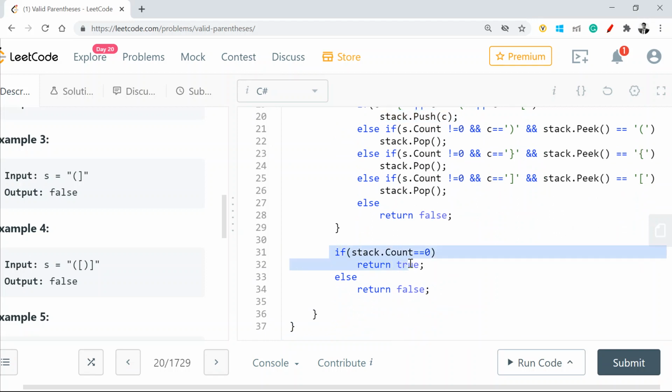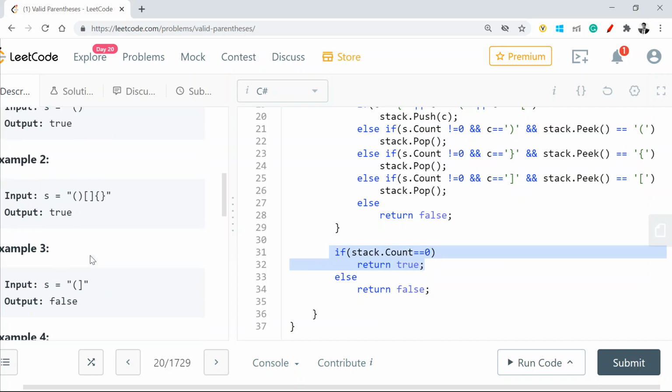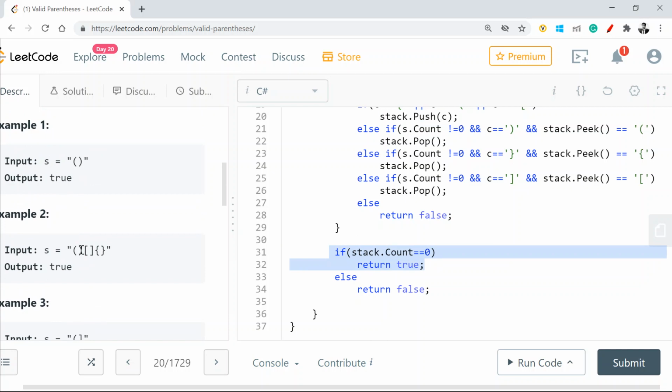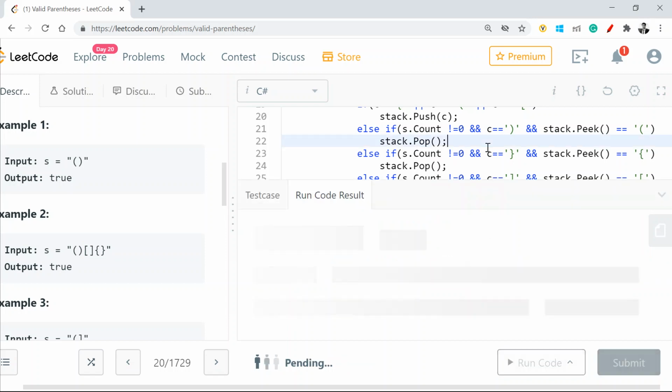So this is finally checking that if everything works well, my stack should be empty, because if we go through this, I added this, I removed this. I added this, I removed it. I added this, I removed it. So at the end of the day, my stack should be empty in order for it to be a valid string. So let's run this code.